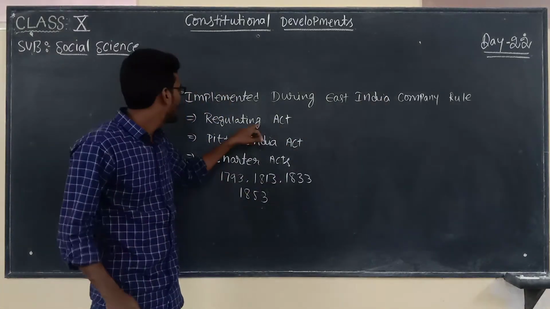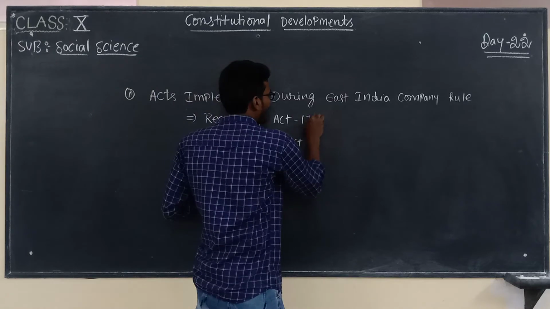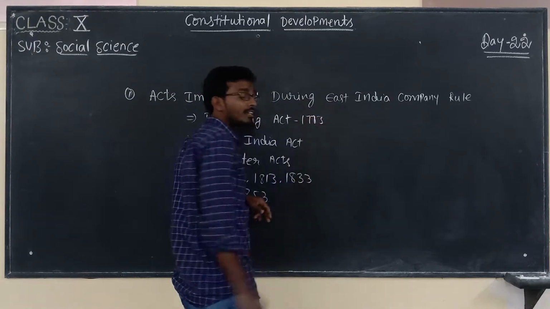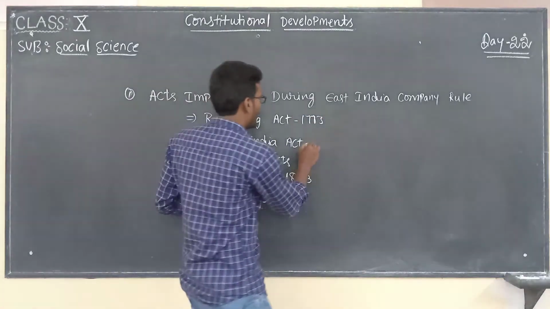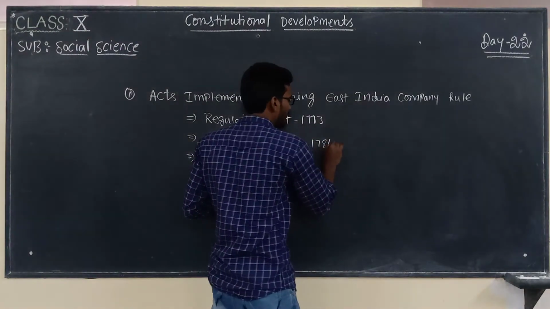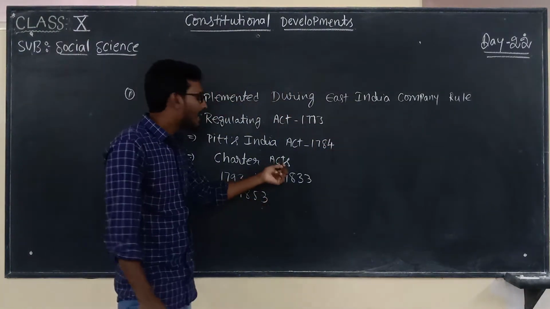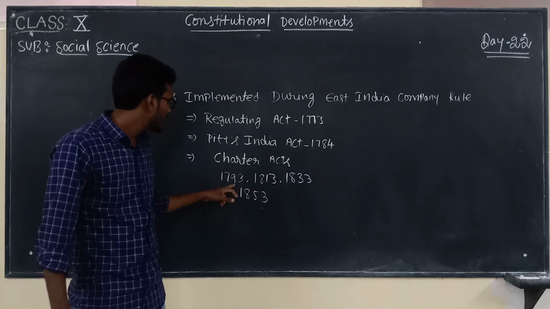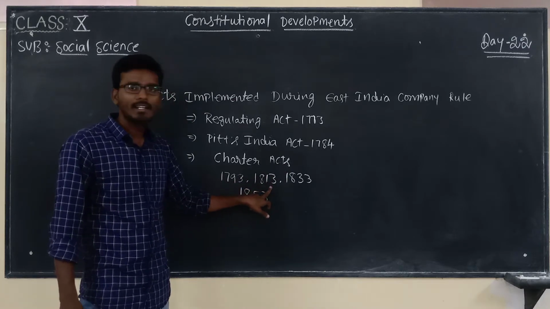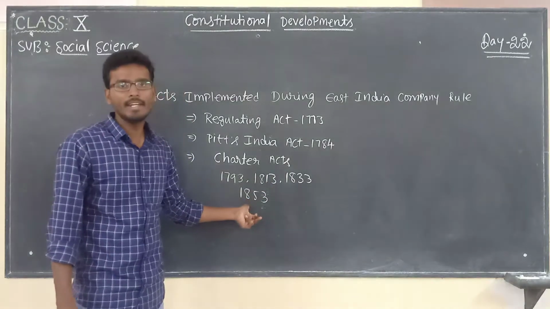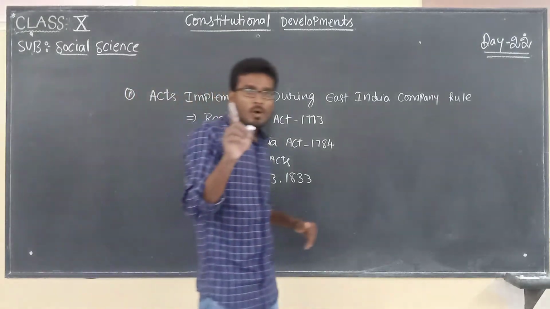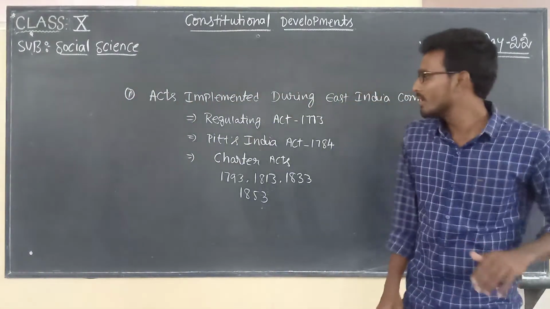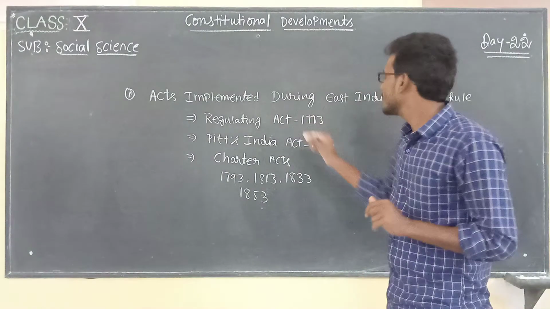Which are the acts? Regulating Act 1773, and after that Pitt's India Act 1784, and Charter Acts, I already gave the years to you, 1793, 1813, 1833 and 1853.